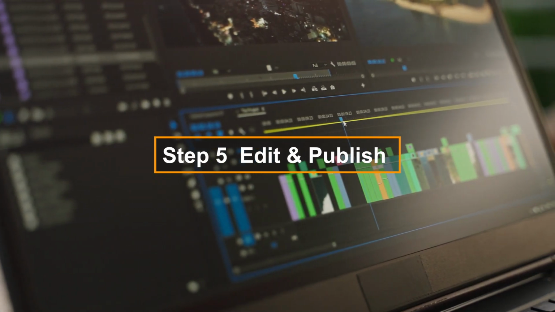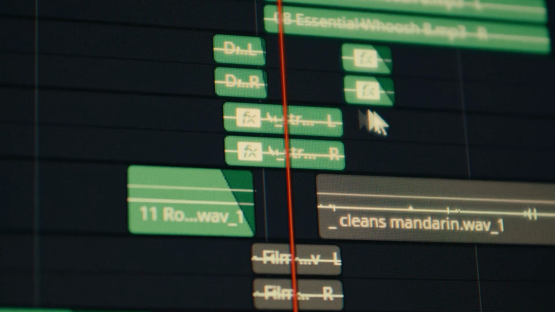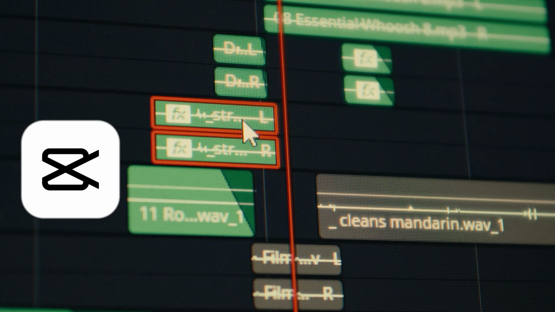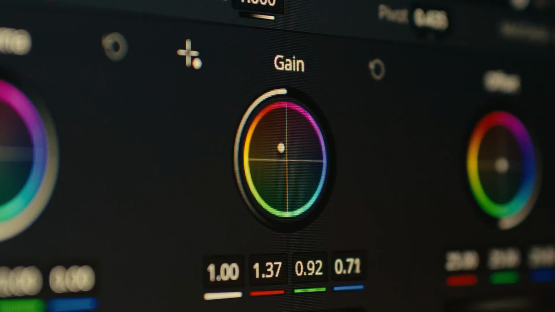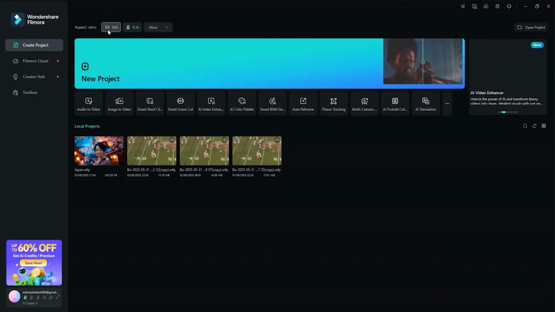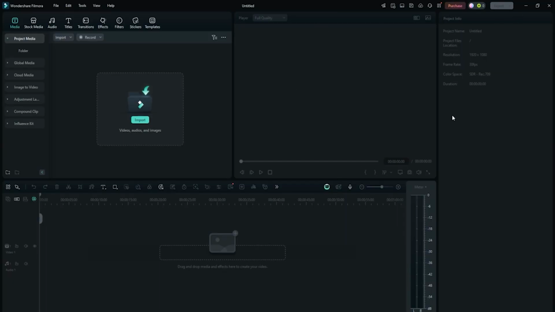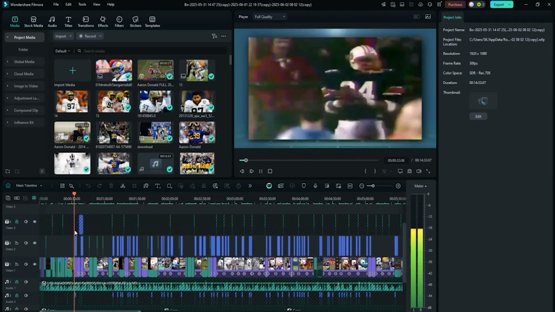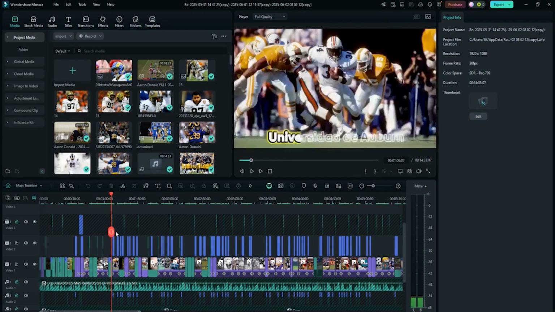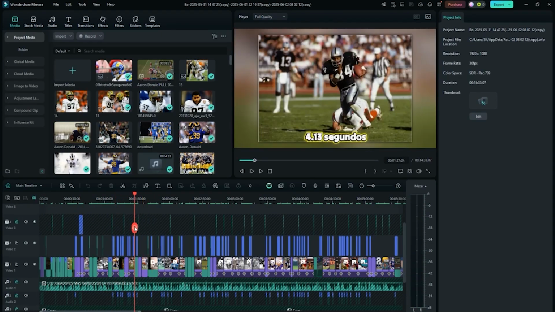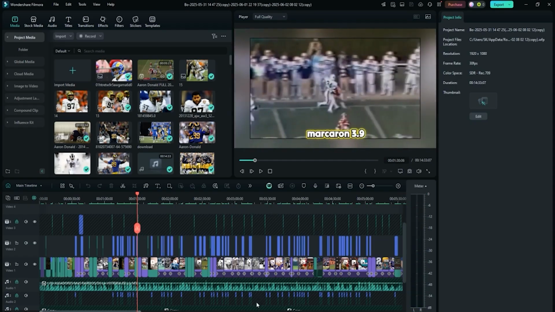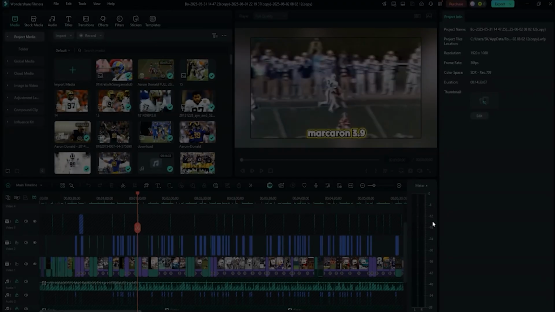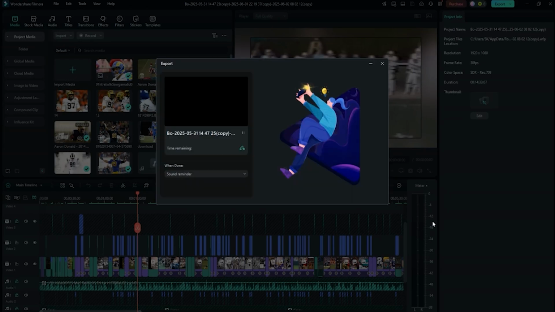Step 5. Edit and publish. Finally, time to put everything together. Use an editor like CapCut or any basic video editor to start a new 9:16 project. Import your voiceover and all animation clips. Align the visuals with the voiceover timeline. Cut out any long pauses. Add light background music or sound effects if you want. Once it looks good, export your video in 1080p, 60 FPS MP4 format, and you're done.